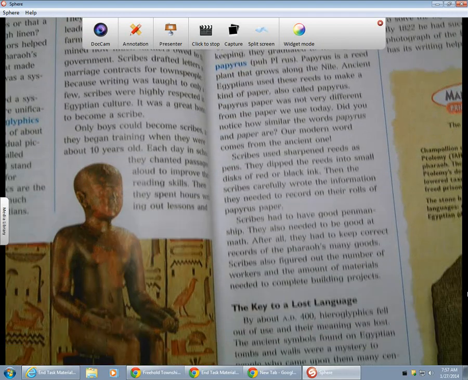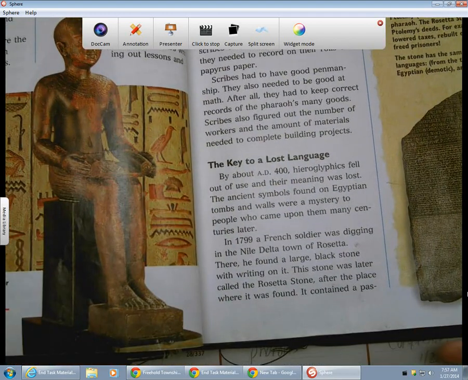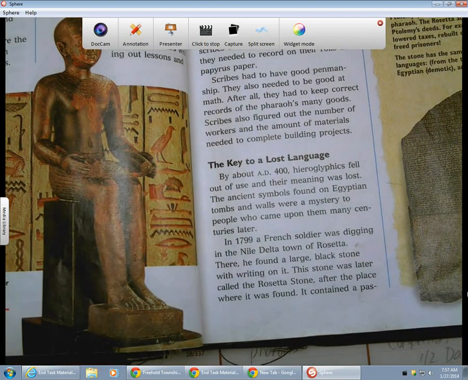The key to the lost language. By about AD 400, hieroglyphs fell out of use and their meaning was lost. The ancient symbols found on Egyptian tombs and walls were a mystery to the people who came upon them many centuries later.